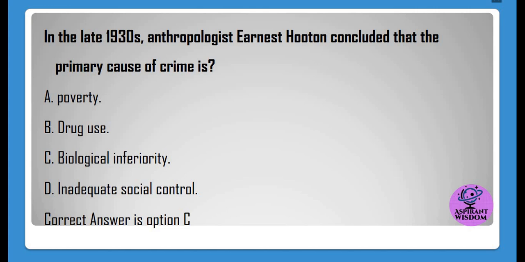In the late 1930s, anthropologist Ernest Hooton concluded that the primary cause of crime is A. Poverty. B. Drug use. C. Biological inferiority. D. Inadequate social control. Correct answer is option C.